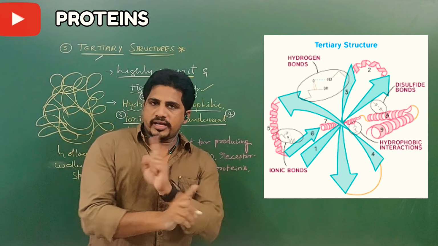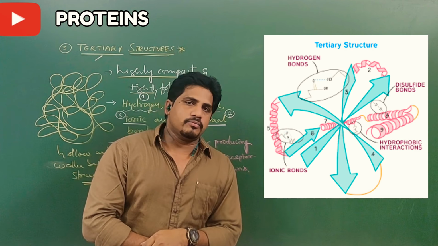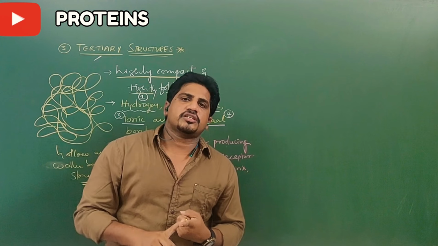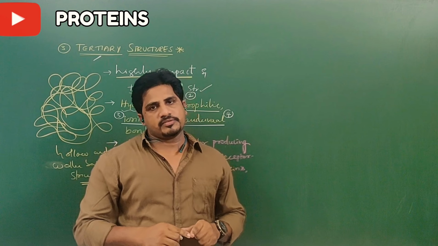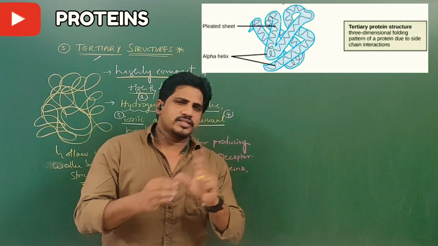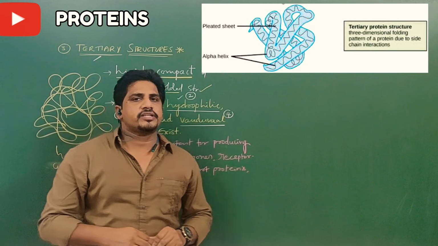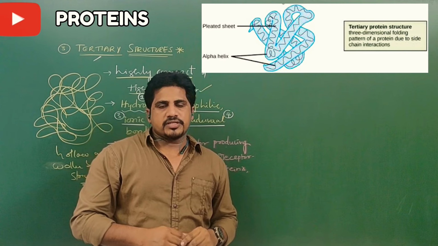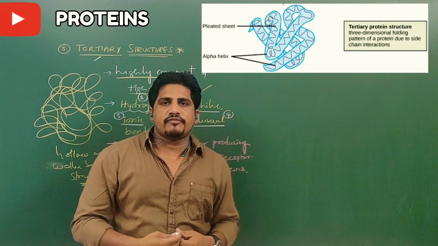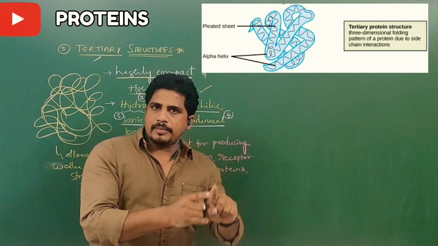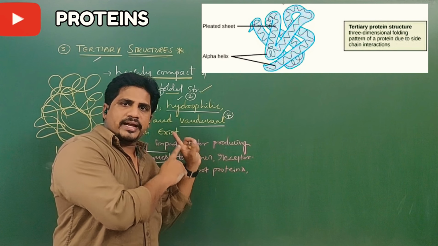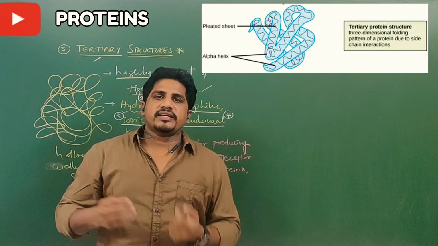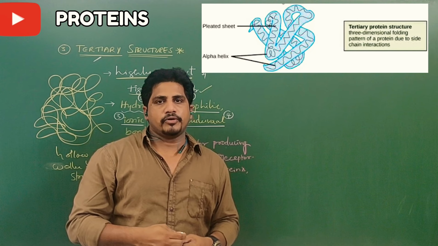All proteins are not enzymes, but almost all enzymes are proteins. The reason is primary structures of proteins cannot produce enzymes. Secondary structures of proteins only very rarely produce enzymes, but tertiary structures of proteins are producing enzymes. Such enzymes are involved in so many reactions of our body. But all enzymes are coming from proteins. Which proteins? Maximally tertiary proteins. But all proteins are not enzymes. Why? Primary and secondary cannot give, most of the time,